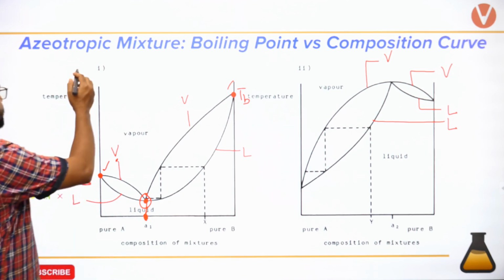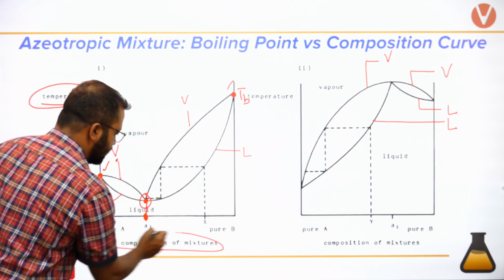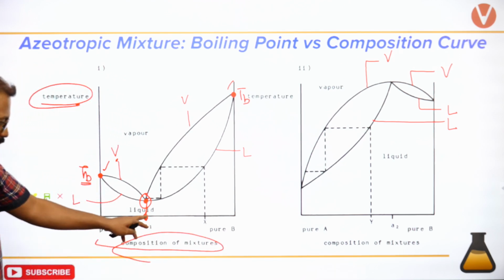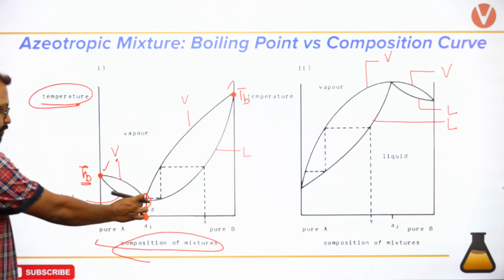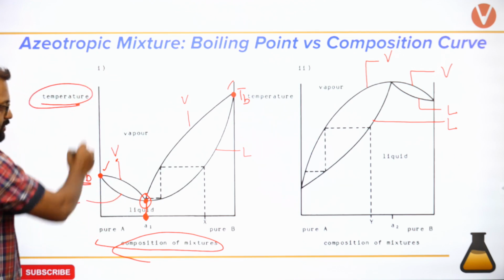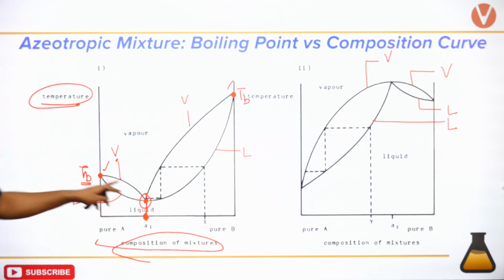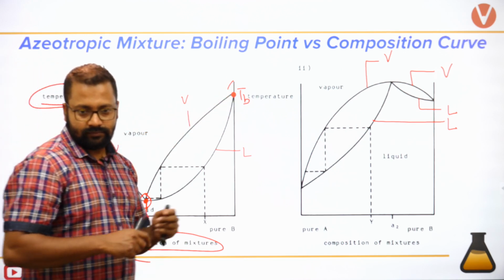Yes, this is boiling point. You can see that this is temperature versus composition. So can you observe that at this composition, the boiling point is lesser than that of this component and this component?